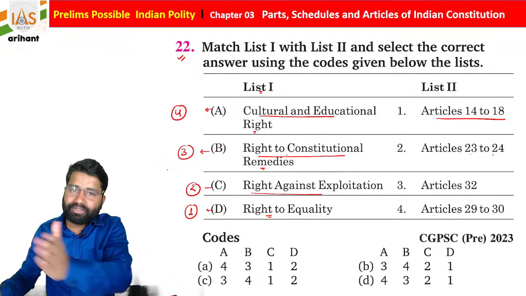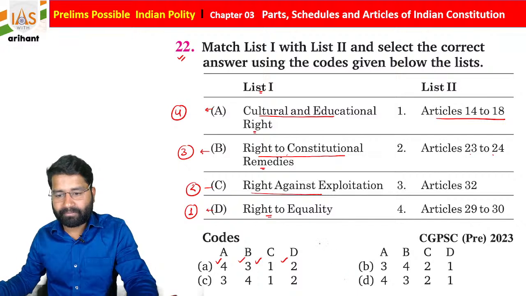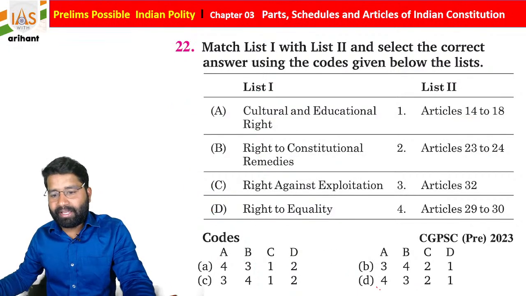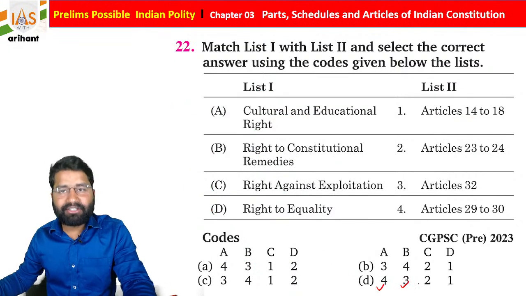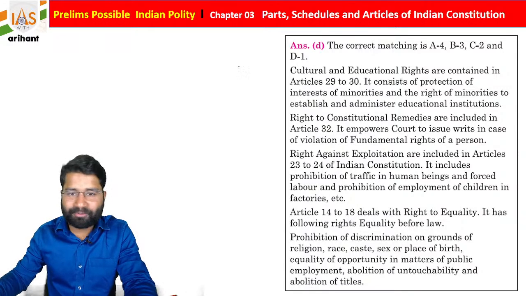So we need to go in retrogressive manner, decreasing order. A4, B3, C2 and D1. So option D is going to be correct for the same, students. I hope you all are getting it.